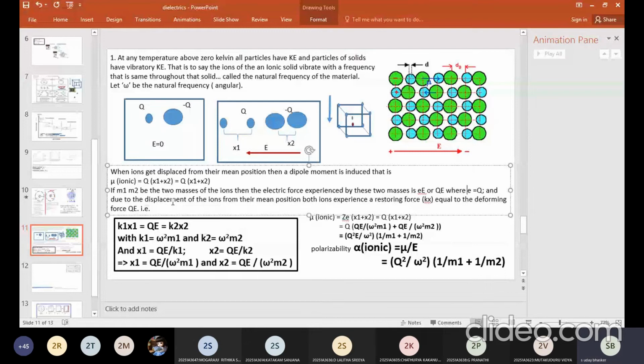The deforming force is the Lorentz force and the restoring force is the kx force.